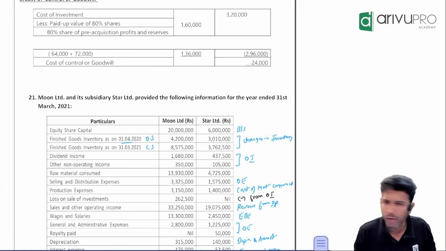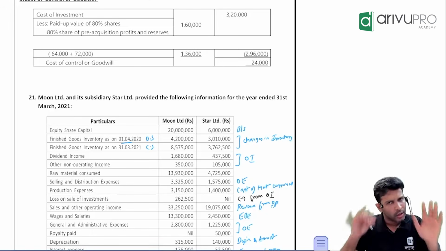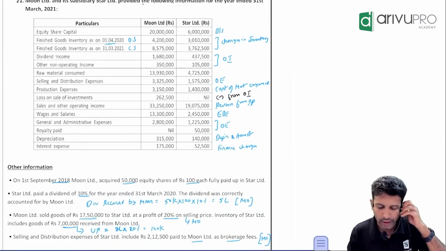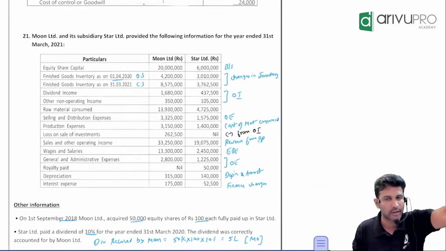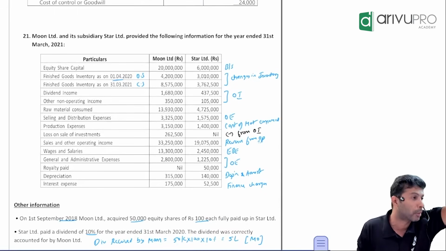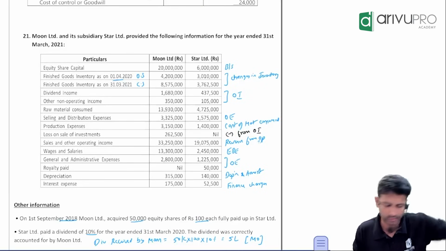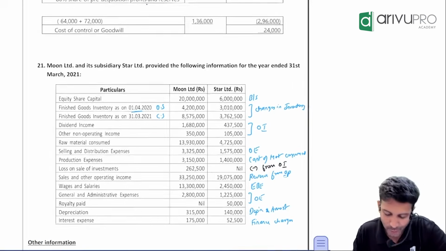It's a pure format. Nothing to worry about that. Quickly, we will run through one question. You will get to know what I'm saying. If you want for stock reserve also, I'll tell you one quick formula, fix to remember it. I've told you the logic, but yeah, we will see. I think time will not permit.